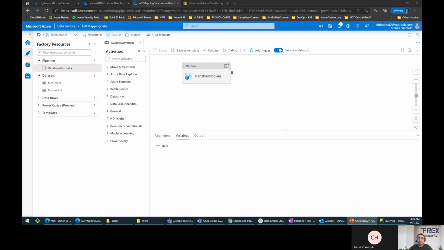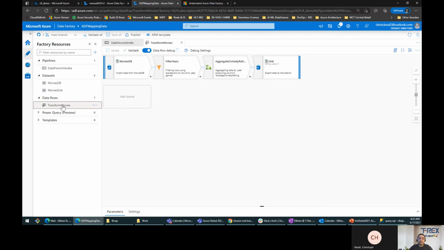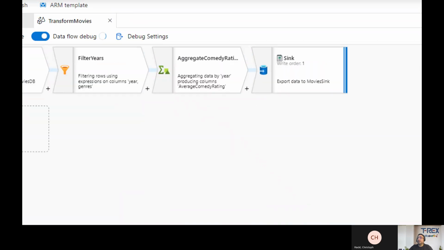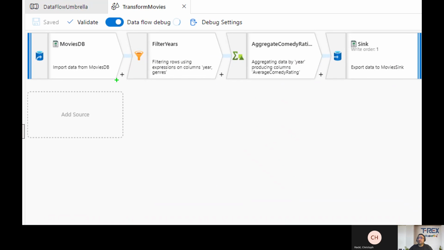It copies from Azure Data Lake storage to another Azure Data Lake storage Gen 2 as a sink, using the mapping and data flow. And how this mapping and data flow looks like, if you click on this data flow here on the right side, it will open this data flow. Okay, as you see, it consists of multiple steps.